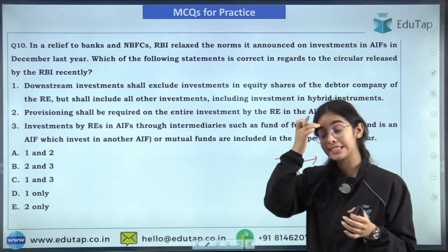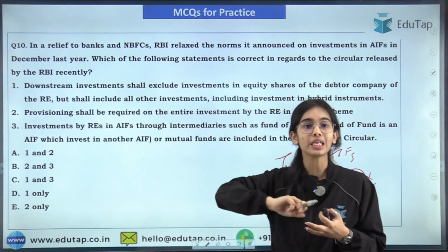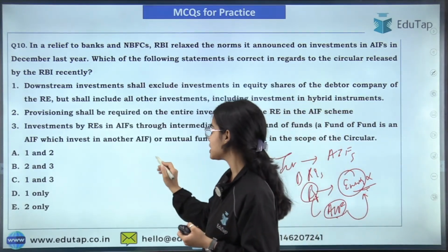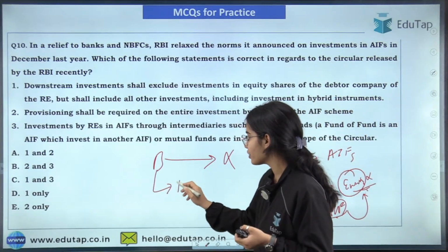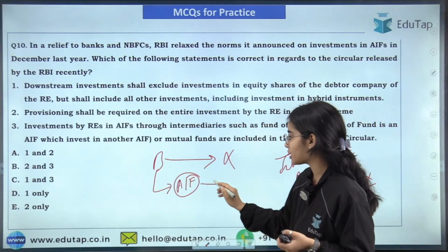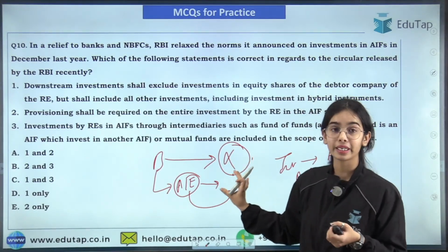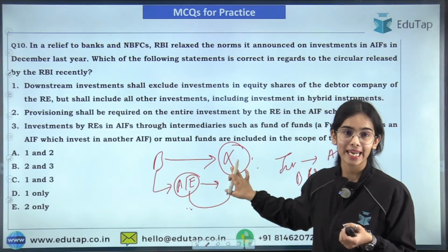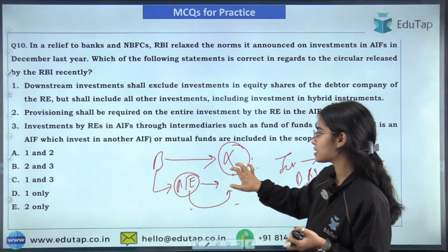So the RBI has said that the directions were released in December 2023. Now there is a minor change in the direction. First of all, downstream investment means that if the bank has given the loan to this entity X, then the bank is investing in the alternative investment fund, and if the alternative investment fund is investing in this entity X, then if it is debt that is being given by the alternative investment fund to the X entity, it will be considered the downstream investment that the bank is doing in this X entity.